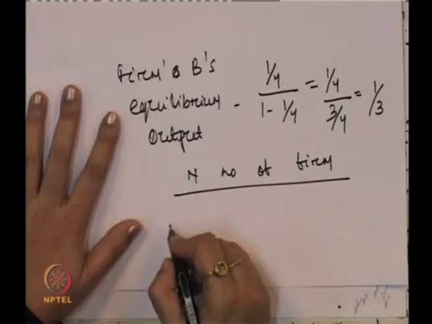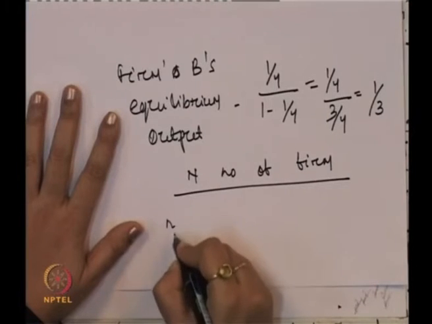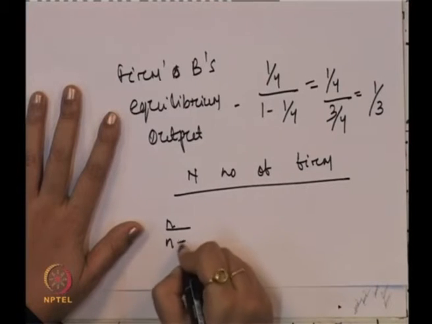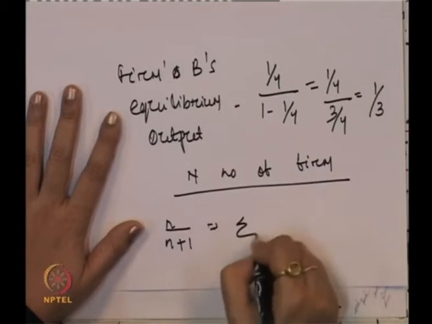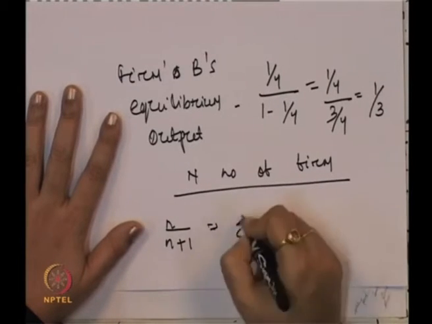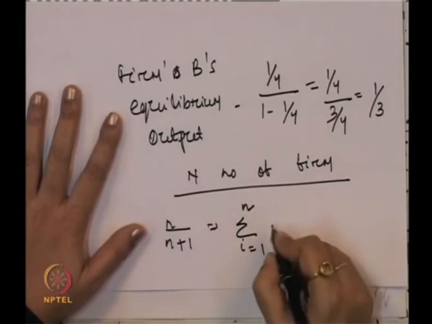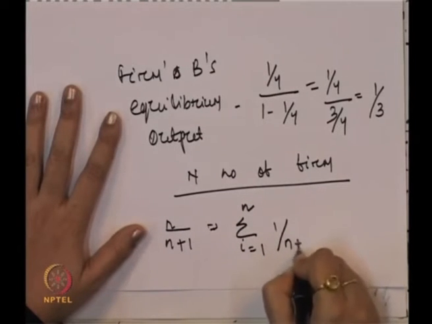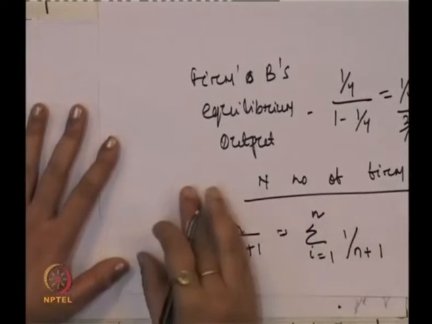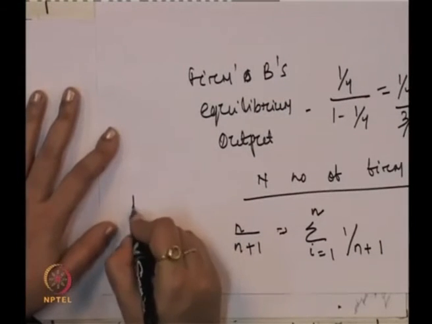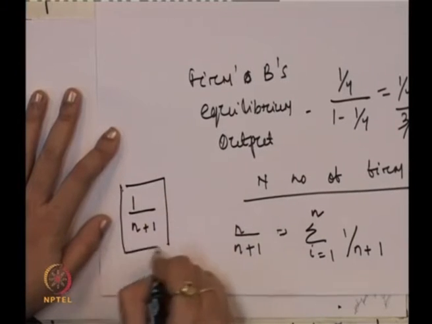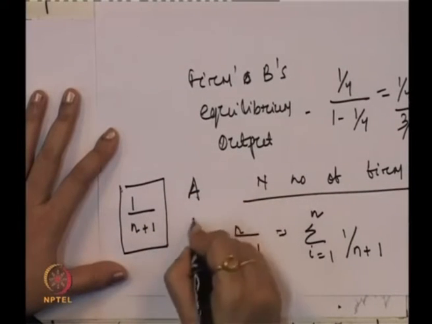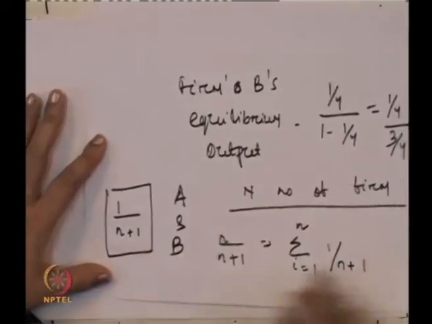Industry output will be n by n plus 1. To describe this again, E is equal to the summation from 1 to n of 1 by n plus 1, and what will be the individual farm's output? It is 1 by n plus 1, and this will be the individual farm's output both for A and B.